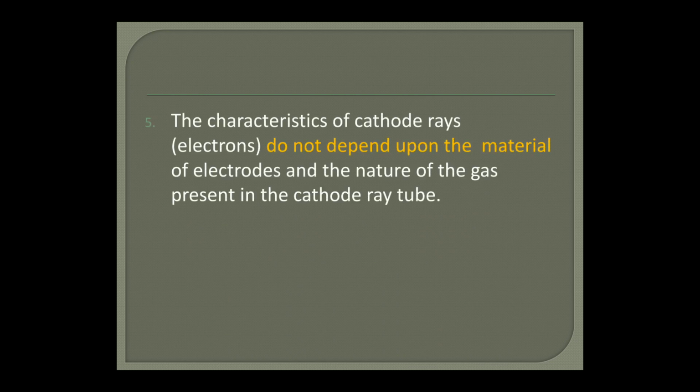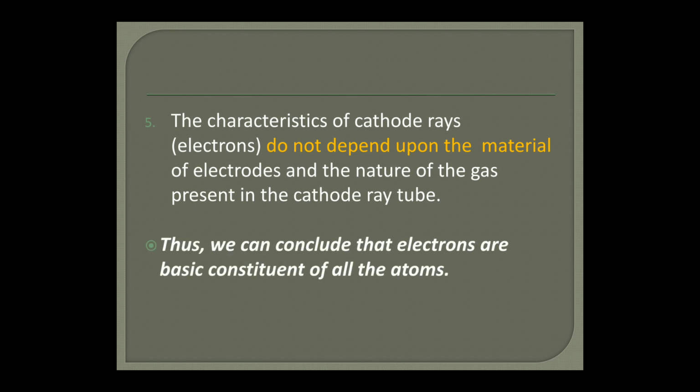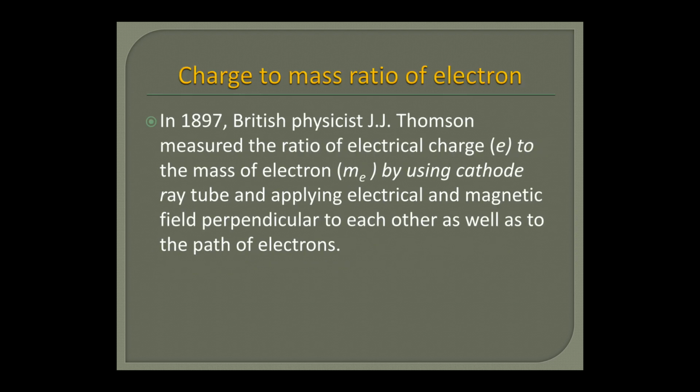And the fifth point is that the characteristics of cathode rays, that is electrons, do not depend upon the material of the electrodes or the nature of the gas present in the cathode ray tube. Thus, we can conclude that electrons are the basic constituent of all atoms.